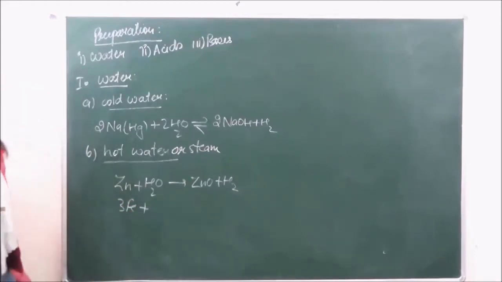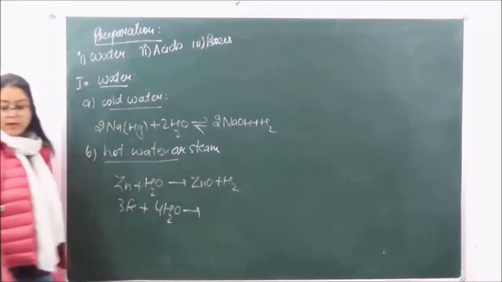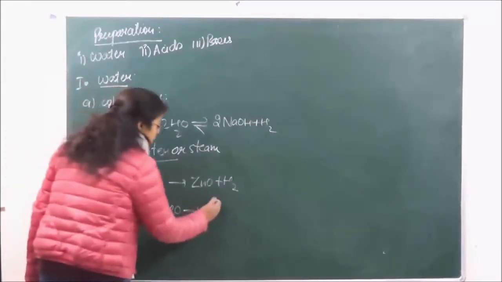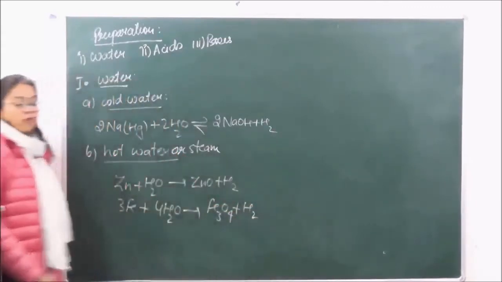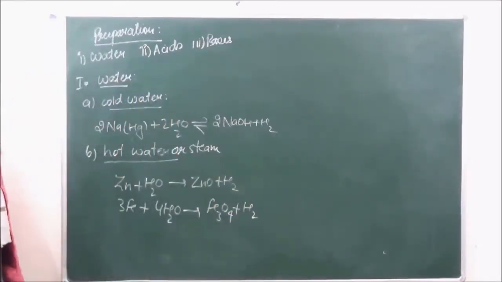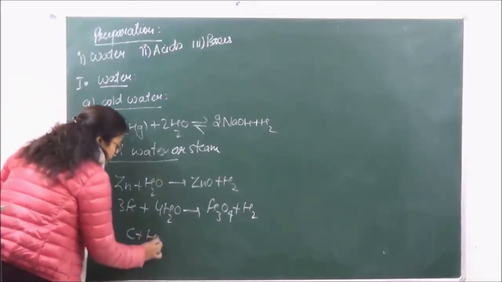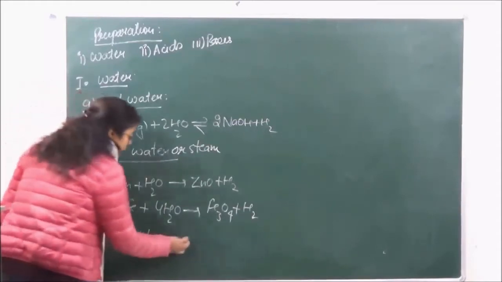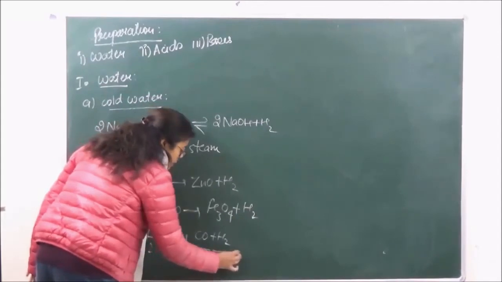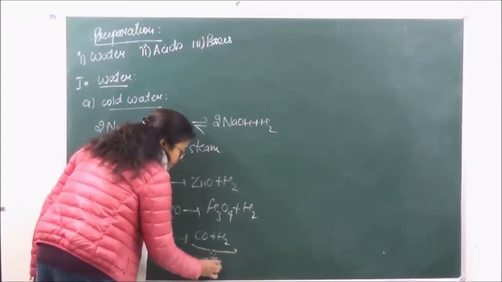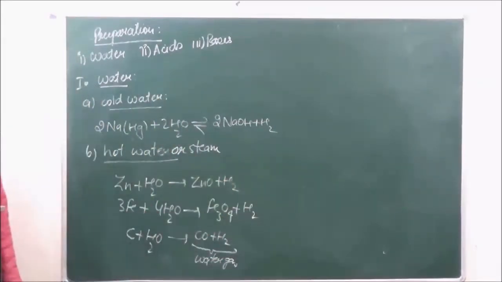So Fe plus steam is going to give us Fe3O4 plus hydrogen. Right? Carbon also reacts with water, although it's not a metal, to give us hydrogen in the form of water gas.